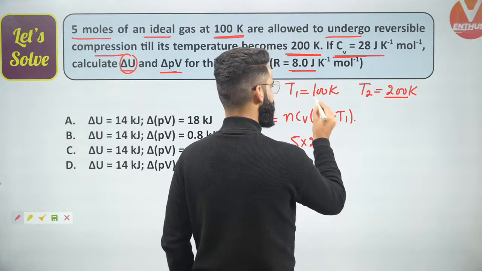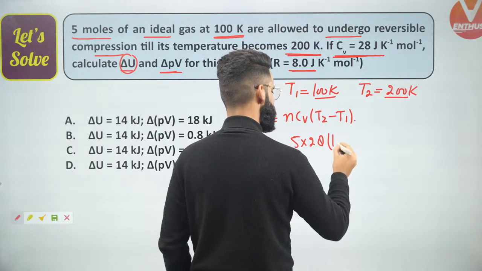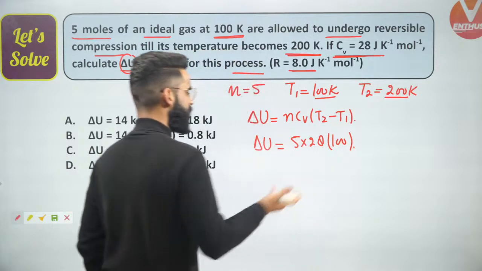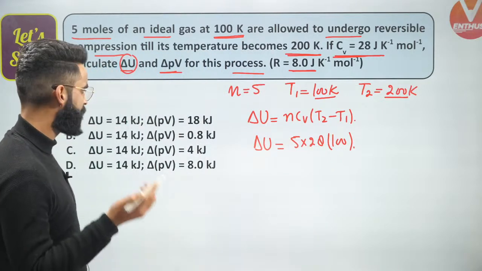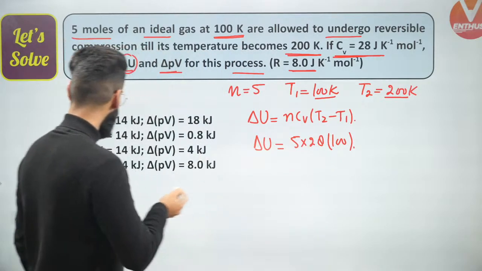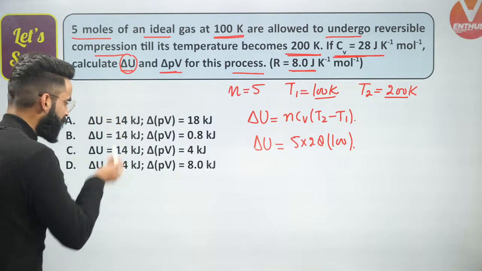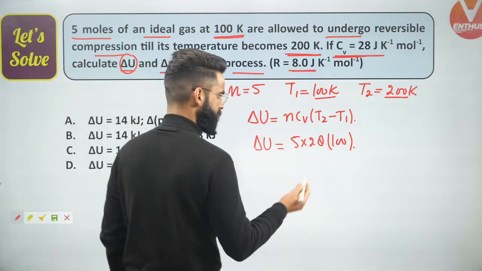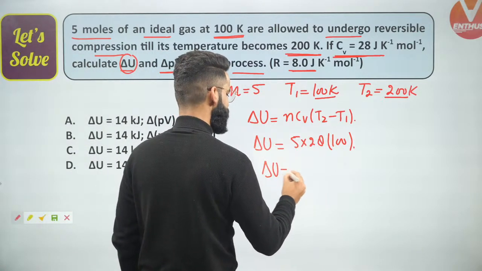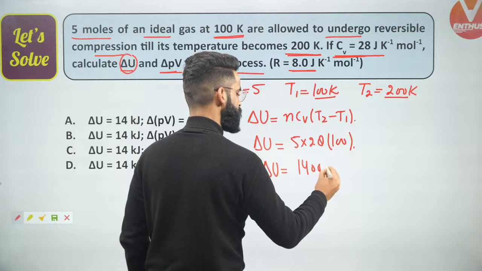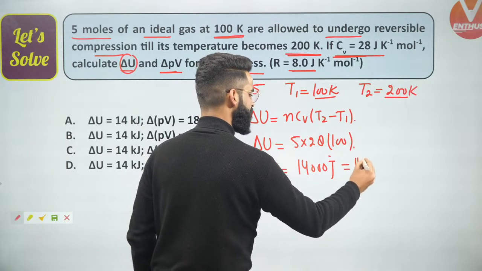Final temperature is 200, initial temperature is 100, 200 minus 100 means simply 100. Yes. So people, we can solve this. We'll be getting the value of delta U right here. And in all the cases right here, the delta U value is 14 kilojoules. So what does that mean? That means from here, you'll be getting the value as 14,000 joules, correct? Which will be your 14 kilojoules.